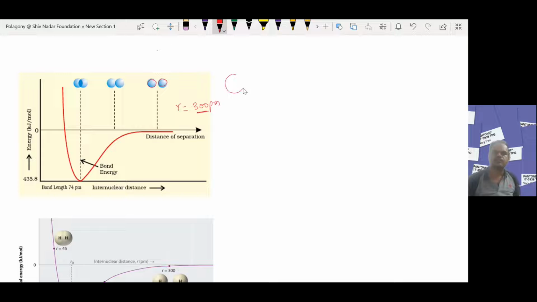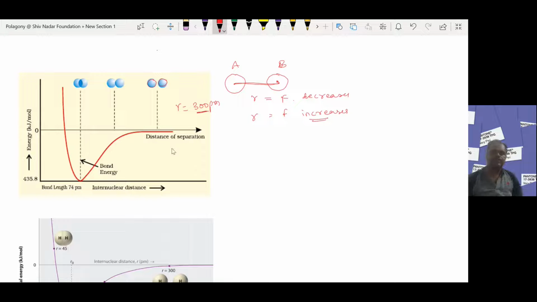Internuclear distance means the distance between the two nuclei of hydrogen atom A and hydrogen atom B, said to be R. When R increases, the force of attraction decreases. When R decreases, the force of attraction increases. When the force of attraction increases, bond formation takes place.